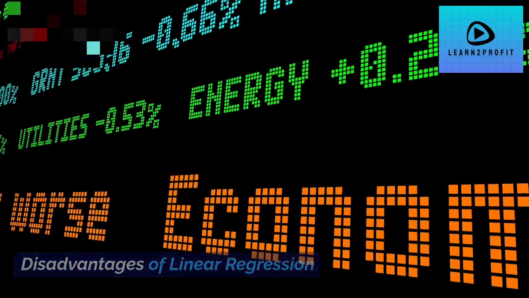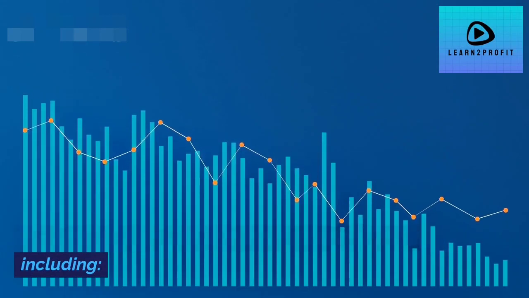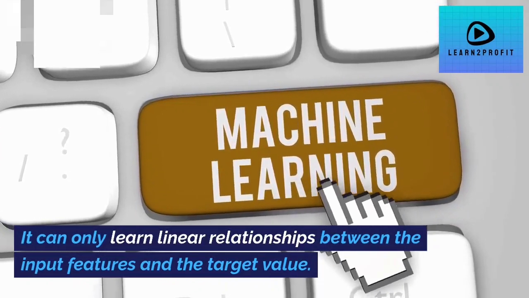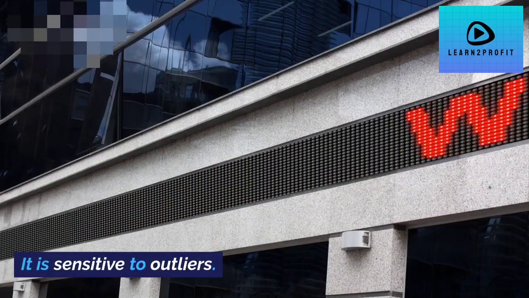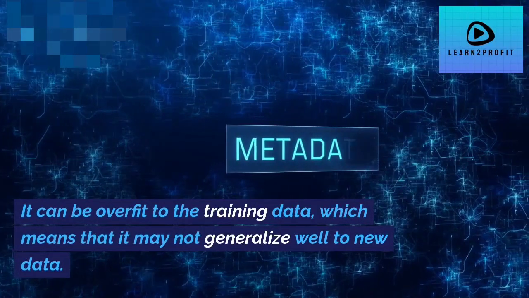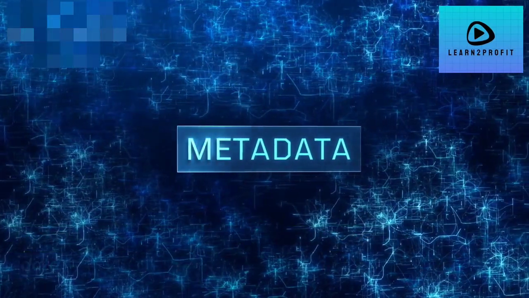Disadvantages of linear regression. Linear regression also has some disadvantages, including: it can only learn linear relationships between the input features and the target value. It is sensitive to outliers. It can be overfit to the training data, which means that it may not generalize well to new data.